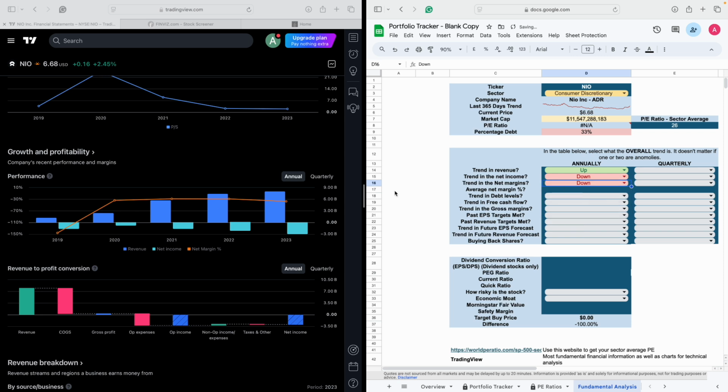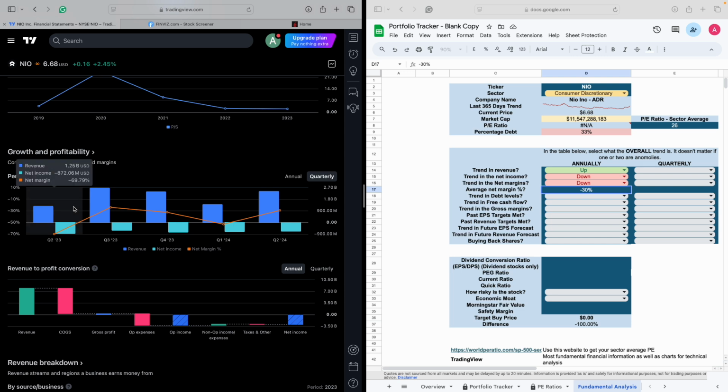So this company, I'd say it's going down. Although it's flat over here, it's still negative. So to me, it's down, and on average it's about minus 30%. Then I'd switch to the quarterly to see how they're doing recently. The revenue is up, is down. I'd probably say it's flat overall. So let's just put flat.